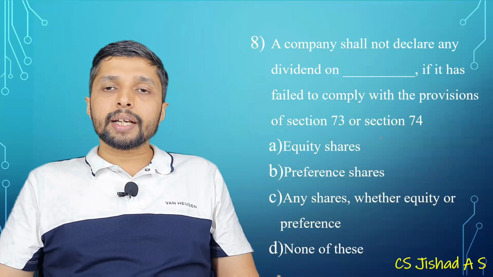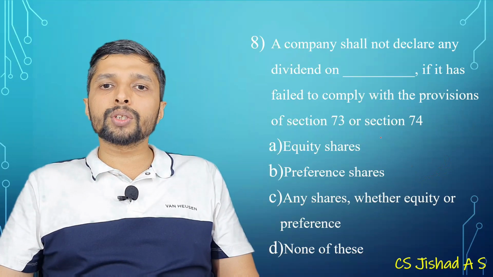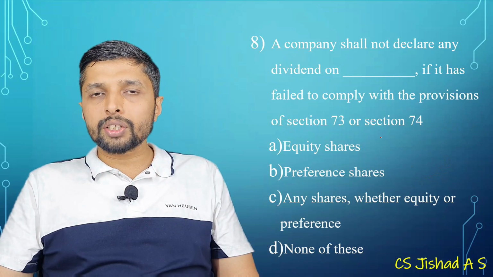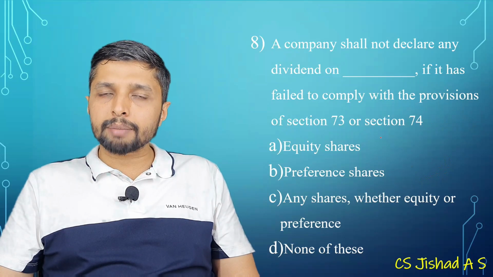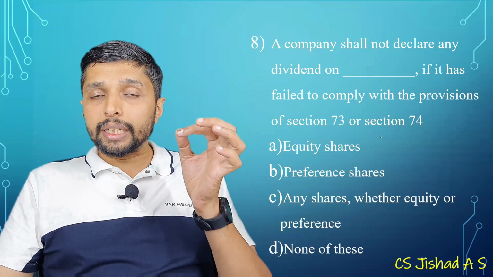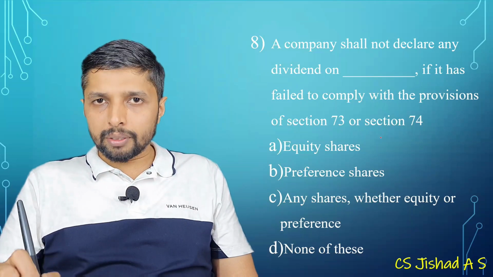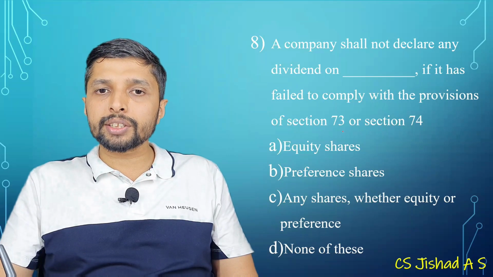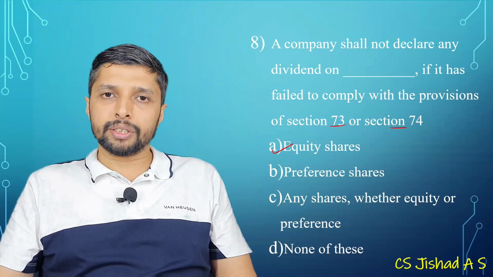Okay. Then a company shall not declare any dividend on dash if it has failed to comply with the provision of section 73 or 74. 73 is related to conditions for accepting deposit and 74 is repayment of deposit accepted before the commencement of Companies Act 2013. So the provision clearly specifies that you cannot pay dividend on equity shares if you have defaulted in section 73 or 74. So the answer will be equity shares.